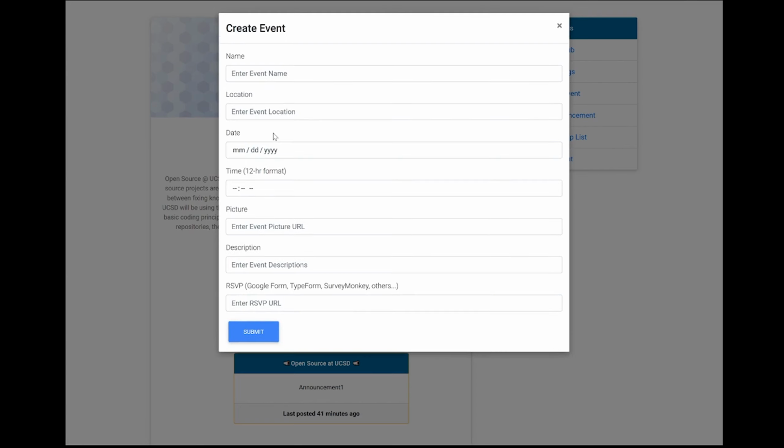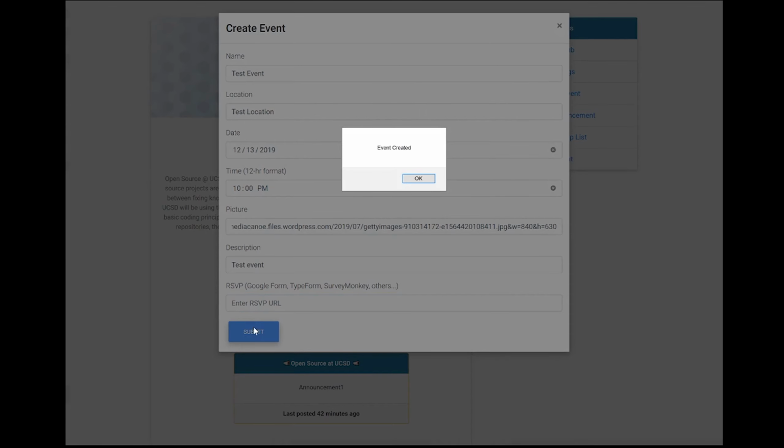Furthermore, I can go ahead and create events. So, for example, we can create an event for this Friday at 10 p.m. And we can go ahead and verify that the event was indeed created.